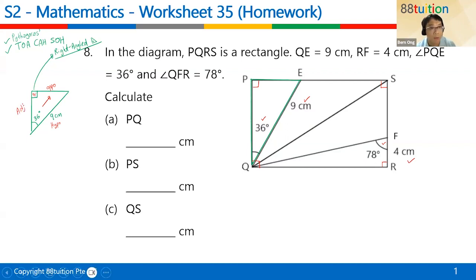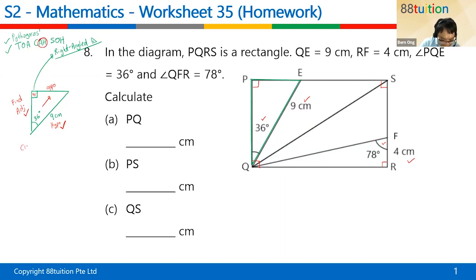This is your thinking process. I'm also reading out my thinking process. So what do you need to find? I need to find my adjacent, because the question asked me to find PQ. I have hypo and the angle. Hypo adjacent. I need to use cosine.